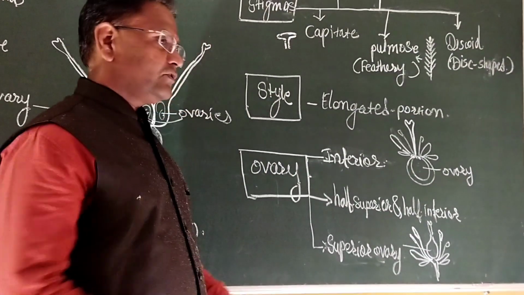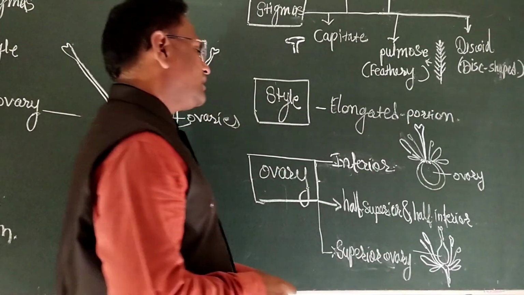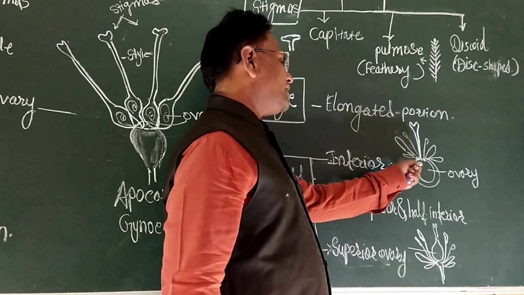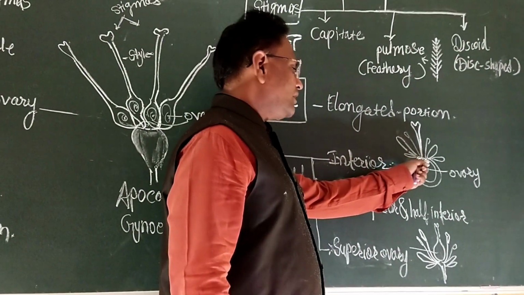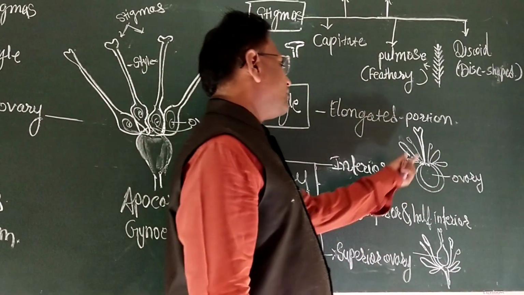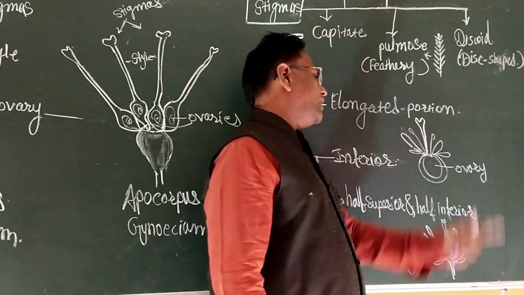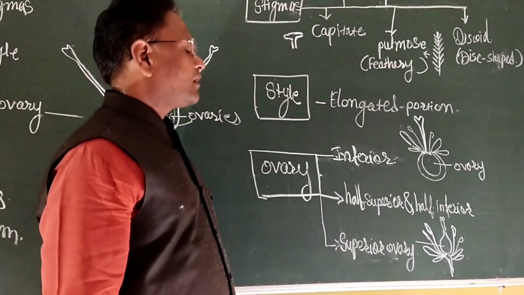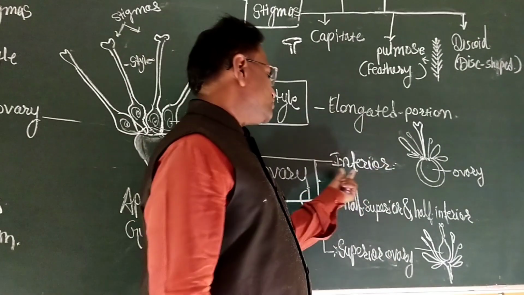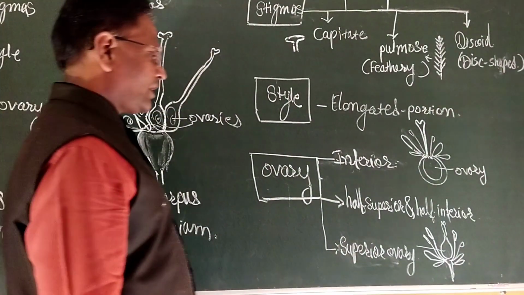Superior means all floral whorls developed below the ovary level, and in inferior ovary, the ovary is developed below the androecium, corolla and calyx. Such type of ovary is known as inferior ovary.